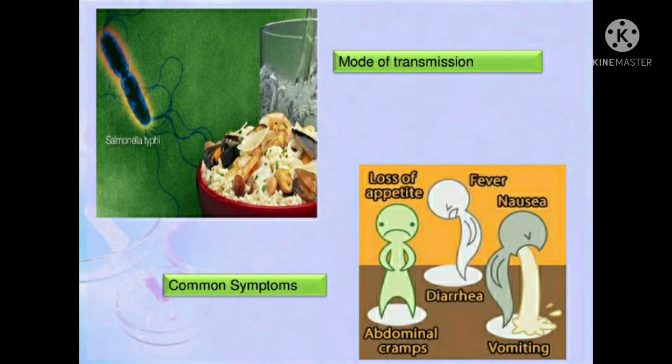Next, what are the symptoms? The patient has fever, severe watery stools out of the body, that is known as diarrhea, excessive vomiting, abdominal cramps, and loss of appetite. In all these cases, we observe that this leads to dehydration in the body of the patient. So the best treatment for this disease is ORS solution.